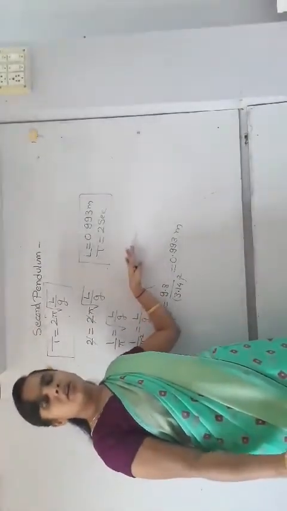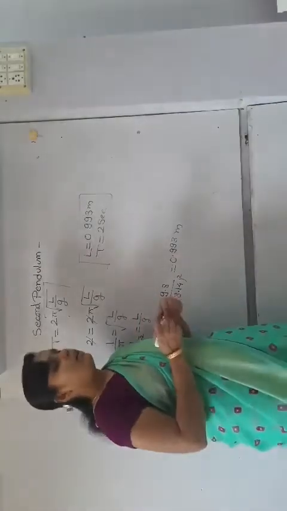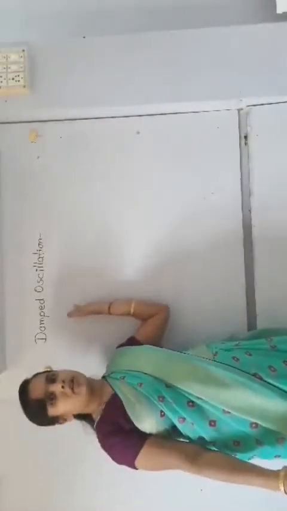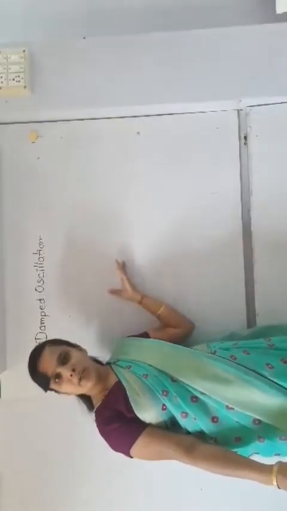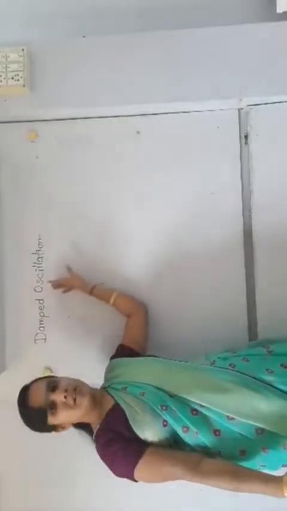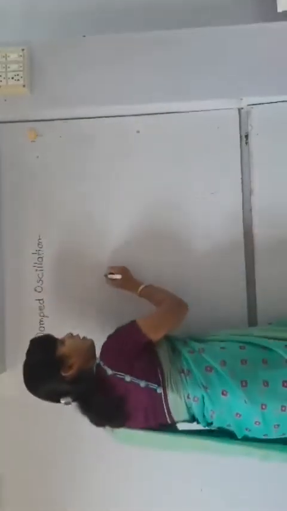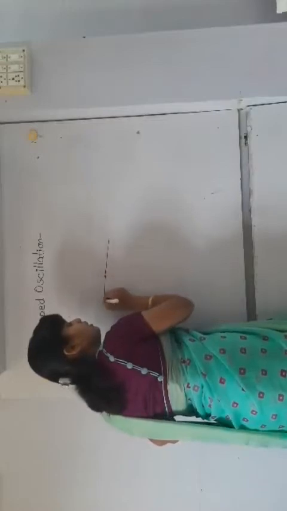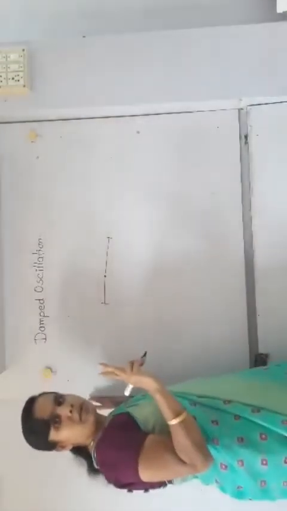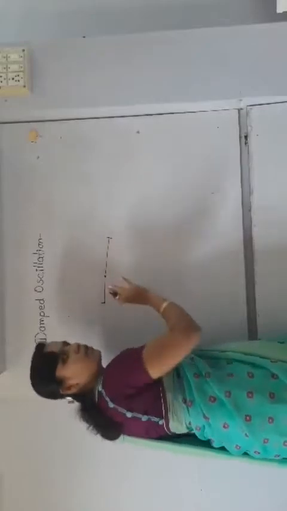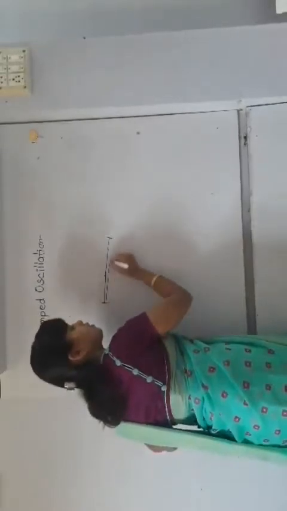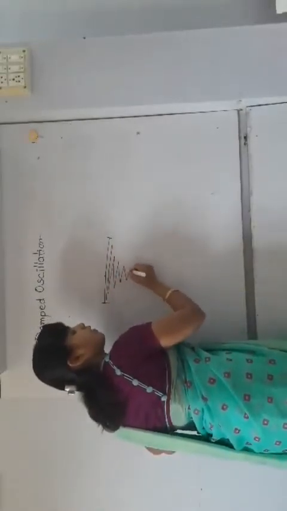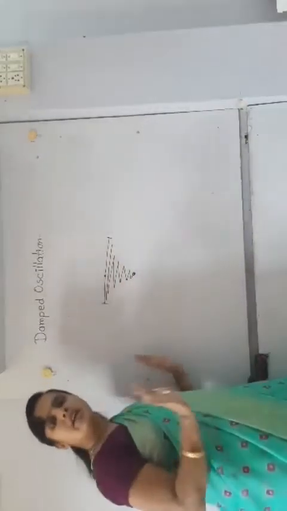Now we are going to discuss the next topic of this chapter, that is damped oscillation. We know oscillation is the to and fro motion of a particle about its mean position. When there is a motion about its mean position, there are two possibilities: the amplitude of oscillation remains constant, or the amplitude goes on decreasing, and after some time the body comes to rest.